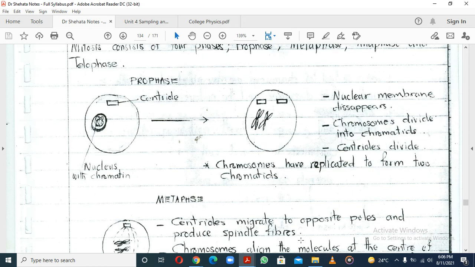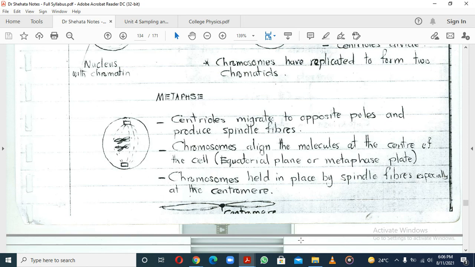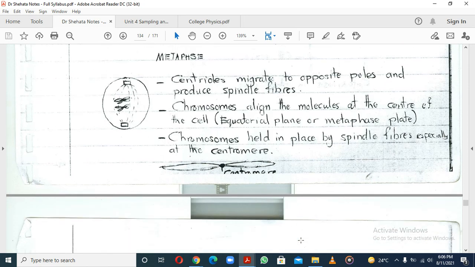So, having done that, we now go to metaphase. Remember, the mnemonic was PMAT. So now we go to M. M is metaphase. So remember those two centrioles that we had talked about. Their job is to pull those chromosomes apart, right? And the only way you can do that is when you're on opposite ends of the cell. Let's say, for instance, you're trying to rip a cloth apart, you're going to be on either side of the cloth, isn't it? So that you can be able to pull.